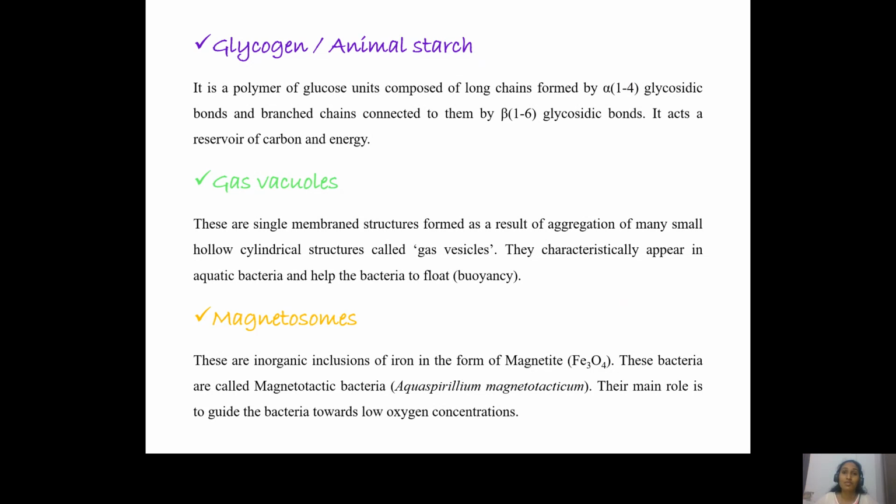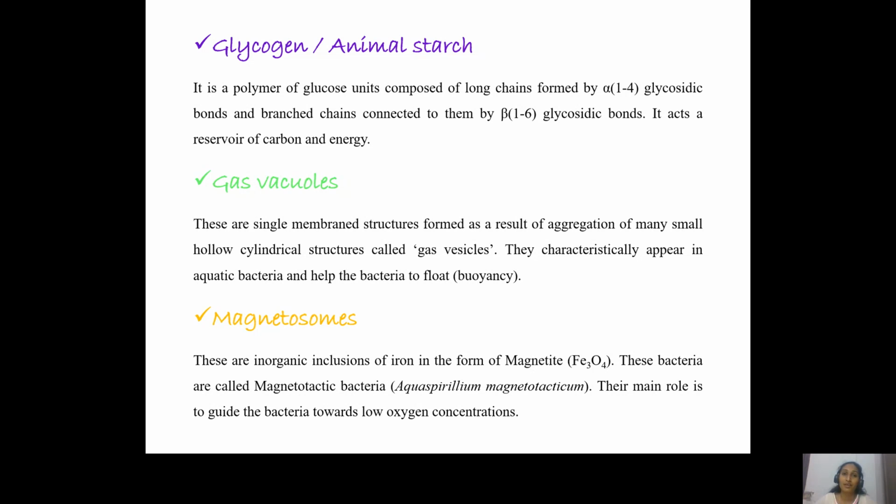Certain bacteria which live in water bodies contain small structures called gas vesicles. If the bacterium is not able to obtain enough sunlight or enough oxygen, the vesicles fuse to form a gas vacuole, and this gives buoyancy to the cell, and the cell will float to the top of the water body.